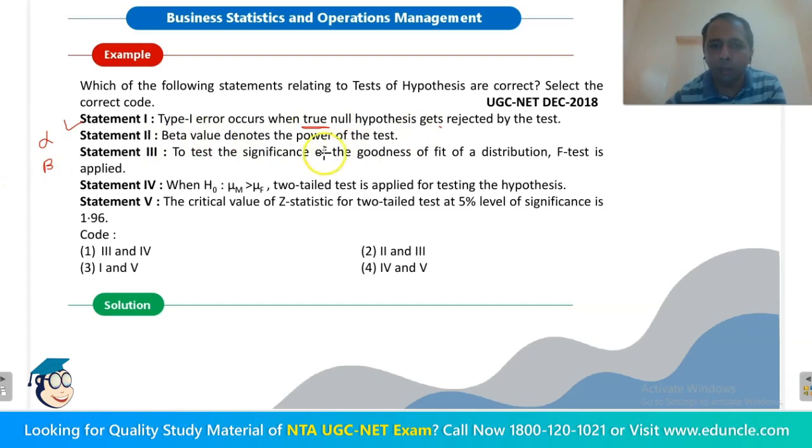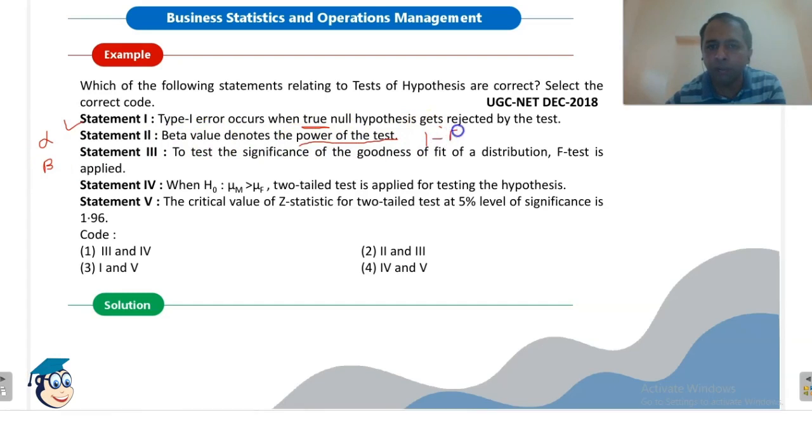Rather, the power of test is indicated by 1 minus beta. That is, power of test is the probability of not committing a type 2 error. Type 2 error is denoted by beta. So the probability of not committing a type 2 error will be 1 minus beta. So power of test is actually 1 minus beta.